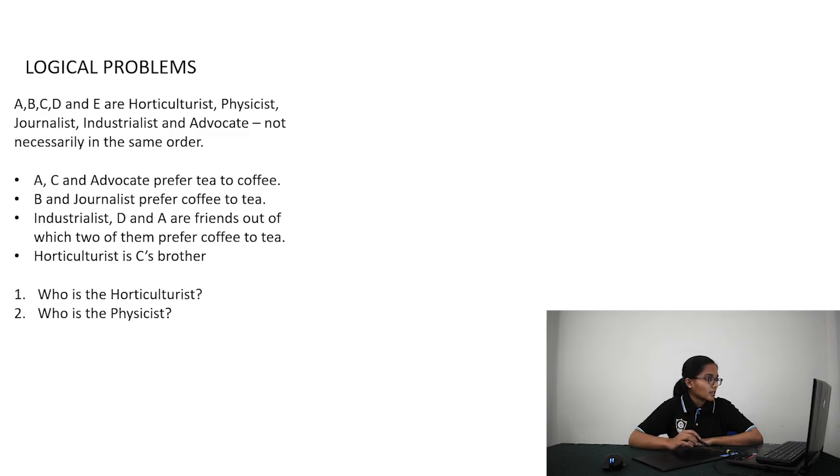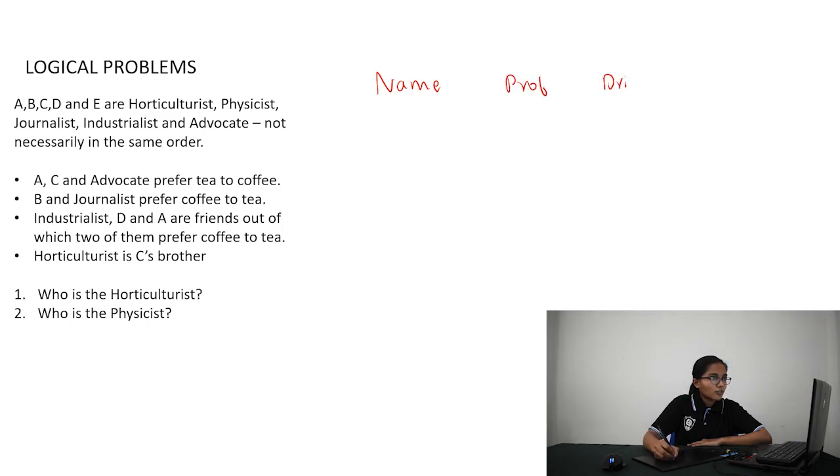Okay. So A, B, C, D and E are horticulturists, physicists, journalists, industrialists and advocate, not necessarily in the same order. And there are the clues again and the questions. Here also let's follow the same approach. First make the table: name, profession and the drink preferred. So names are A, B, C, D, E. Fill out the names A, B, C, D and E.